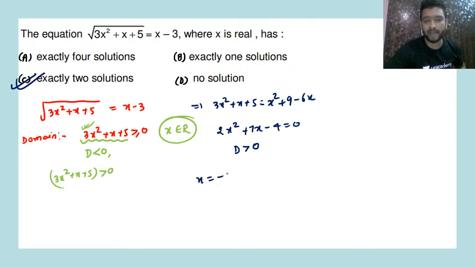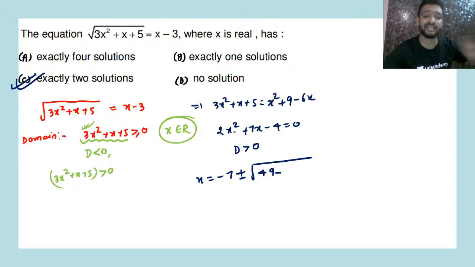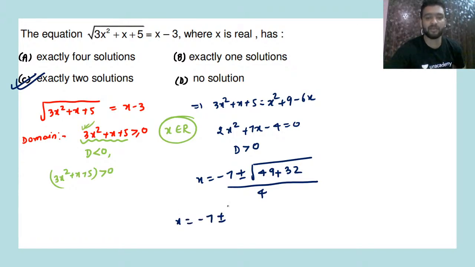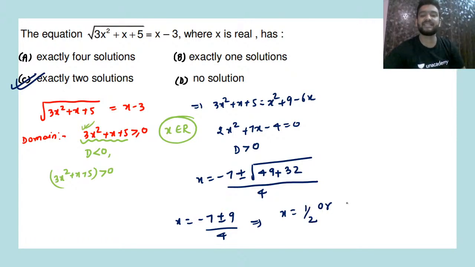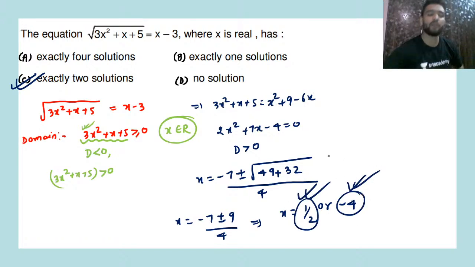See, x will be equal to minus 7 plus or minus under root of b square, that is 49, minus 4ac, 4 4 16, 16 into 2 is 32, that is plus 32, whole divided by 4. So x will be what? Minus 7 plus or minus, this will be what? Under root of 81, that is 9, by 4. So from here we can write x is equal to minus 7 plus 9, that will be 2 by 4, that is 1 by 2, or minus 16 by 4, that is minus 4. So we are getting two values and both are in the domain. Both are in the domain. So we'll get exactly two solutions for this one.